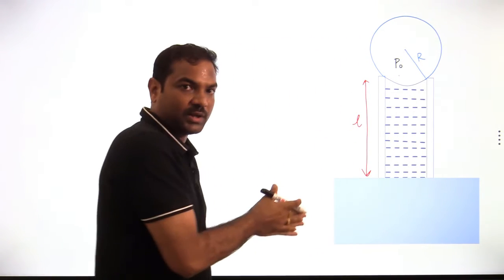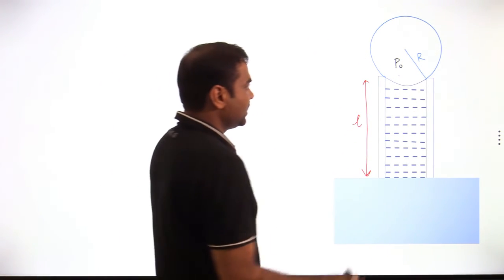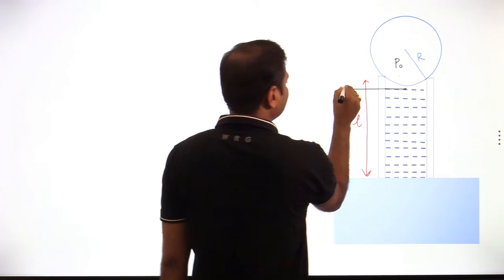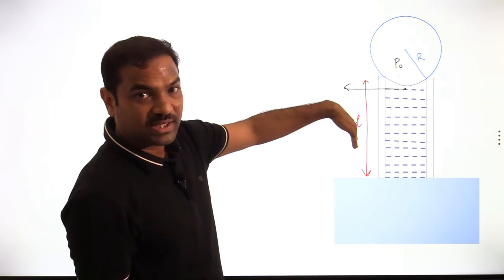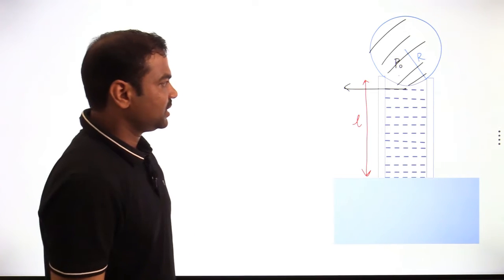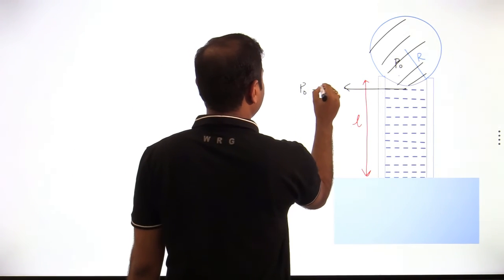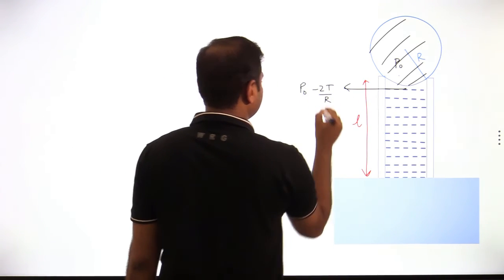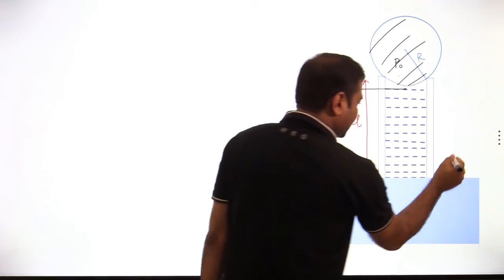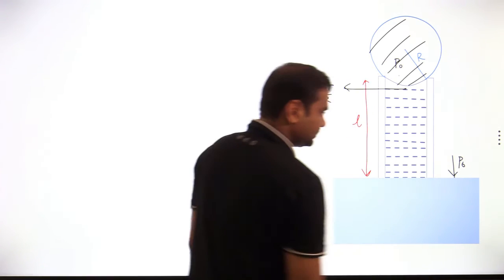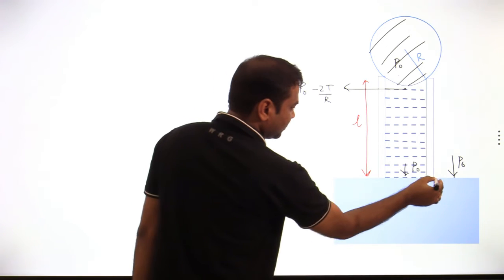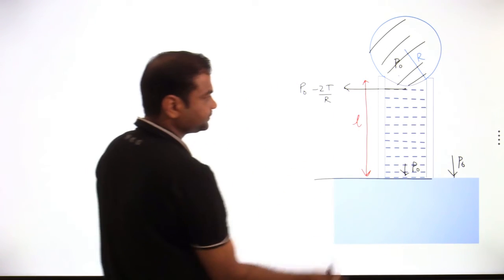Actually this is the point I want to explain in the video. The pressure inside this drop is P naught. Then what is the pressure outside the drop? You can consider this is entirely one drop. We know that it is P naught minus 2T by R. Am I right? P naught minus 2T by R is the pressure outside the drop. Then the pressure on the surface of the fluid is P naught. So here also the pressure is P naught. Then I can go for the pressure difference between these two points.